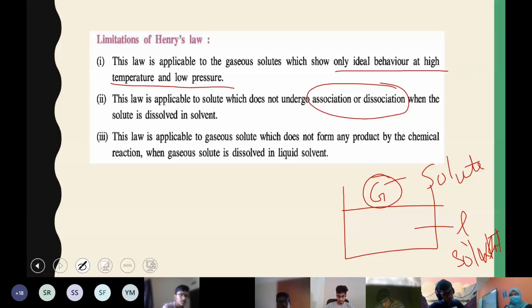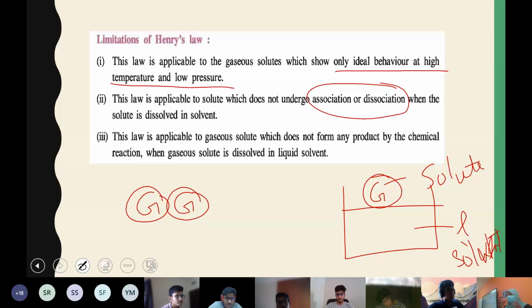In such cases, if a gas molecule after dissolving combines with its own kind to form a single unit, dimerization, or two or three molecules join and act as one unit, that is what they mean by association. So once the gas is dissolved, if the gas molecules combine together into a larger unit, that is association. But for some other gases, dissociation happens. That means your gas molecule